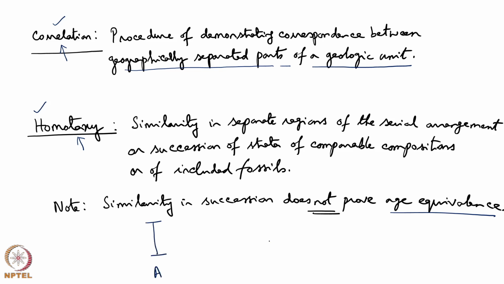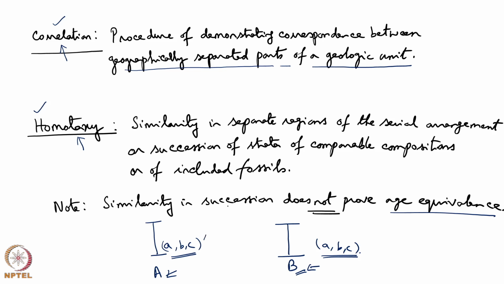Here at location A we have a stratigraphic succession, at another geographic location B the stratigraphic succession is found that can consist of rocks A, B, C, small a, small b and small c, and here also small a, small b and small c. Based on the lithic characters we may be able to say that these rocks small a, small b, small c at location capital A and small a, small b, small c at location capital B are comparable, can be correlated, and therefore, these rocks in the two locations A and B display homotaxy.